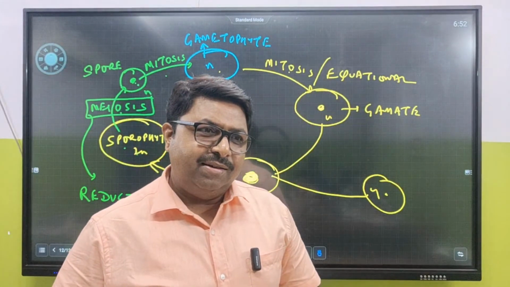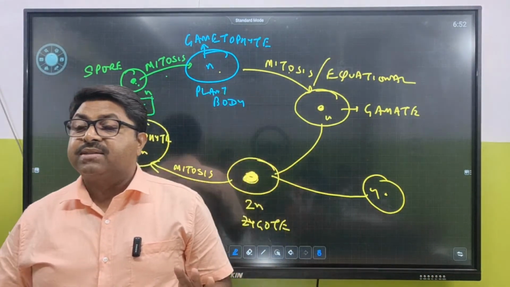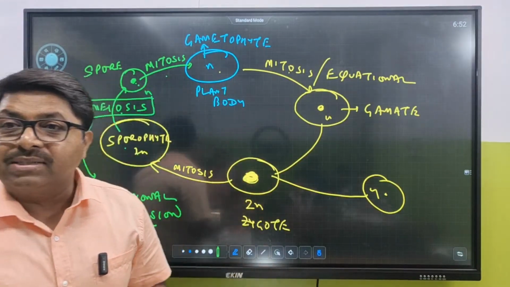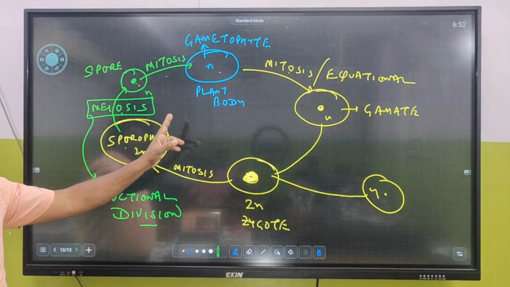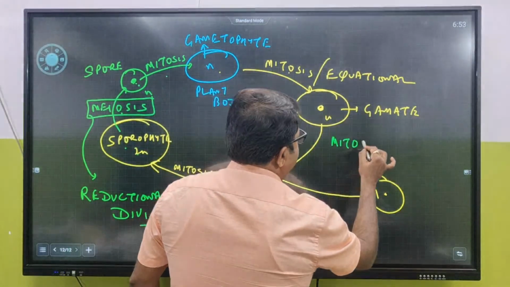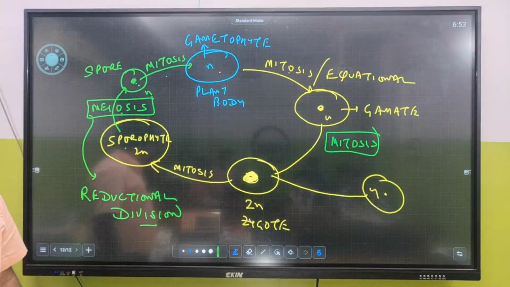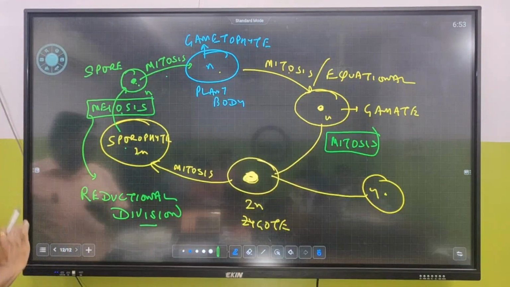So in plant cells, what have you found? Mitosis and meiosis take place in both haploid and diploid cells. Mitosis can take place in both haploid and diploid cells. Is this clear? Any issues with this? Clear? Did you understand?